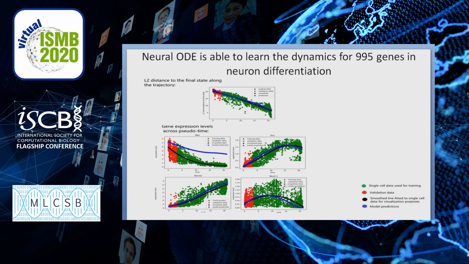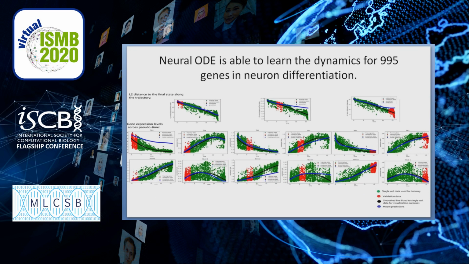As you can see, overall the model has a decent performance in capturing the dynamics along the trajectory as well as extending the dynamics into unobserved regions of the data. Then we also hide different portions of the data and evaluated the model performance. And we see that removing different parts of the data has somewhat different impacts on the model.